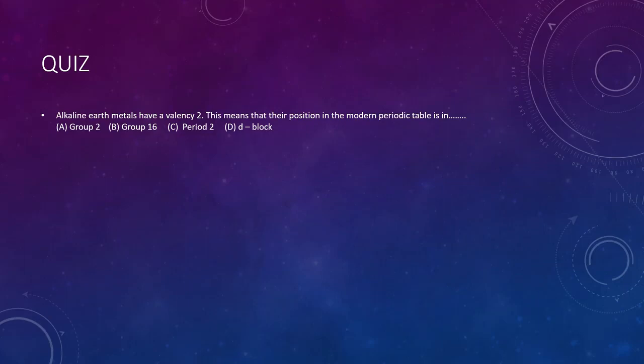Now the first question: alkaline earth metals have a valency 2. This means that their position in the modern periodic table is in dash: A, group 2, B, group 16, C, period 2, or D, d block. So your answer is group 2. If you wrote group 2, it means your answer is correct.